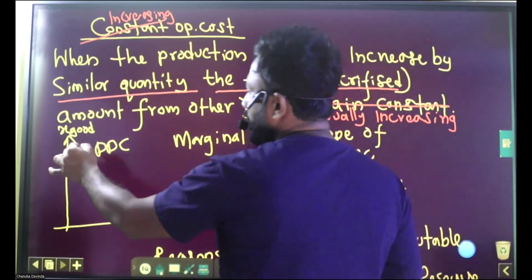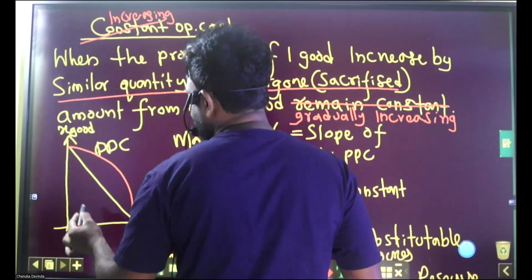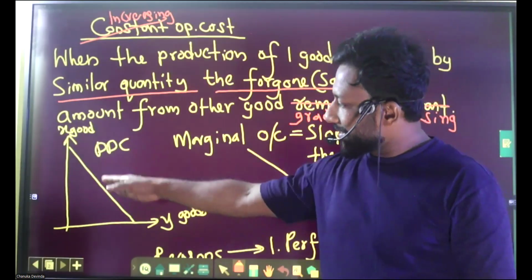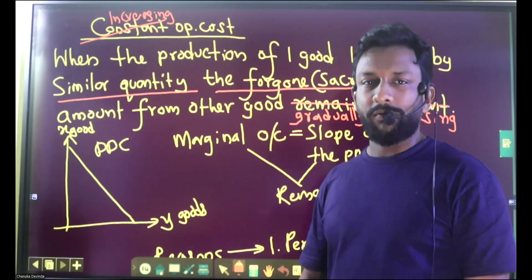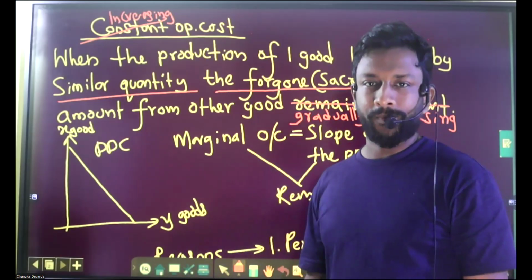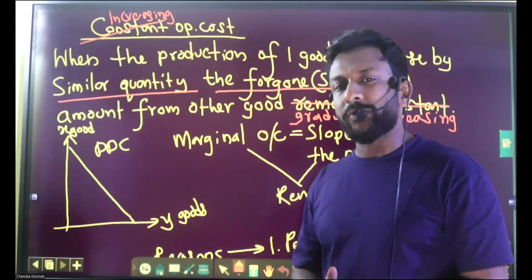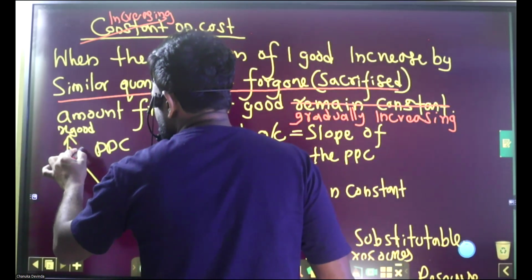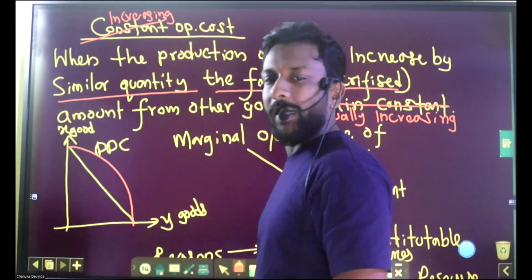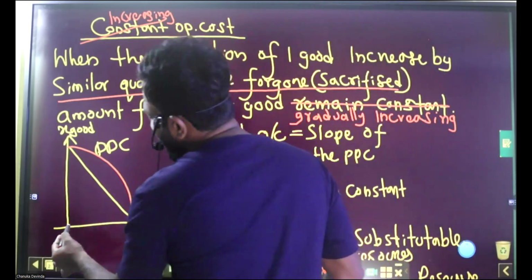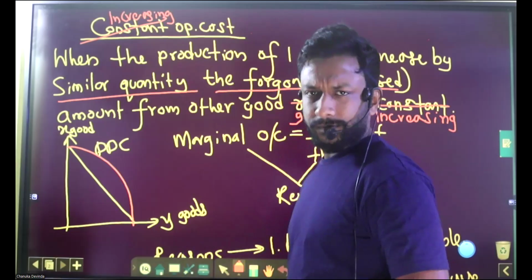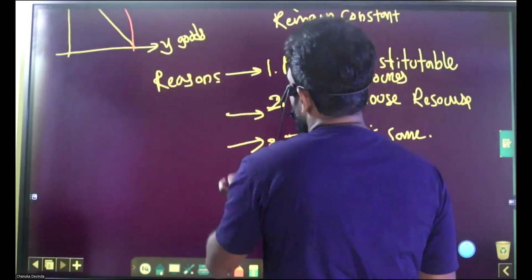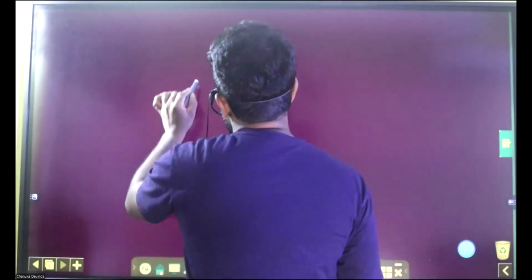Previously, for constant opportunity cost, it was a straight line, or linear curve. But for increasing opportunity cost, as we identified earlier, it is concave to the origin. What does concave to the origin mean?